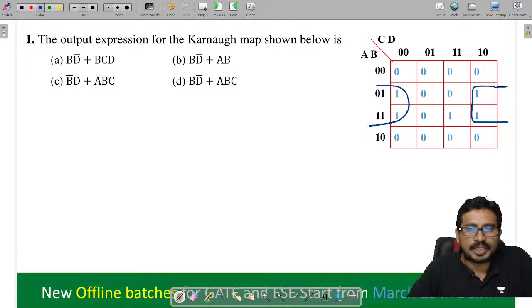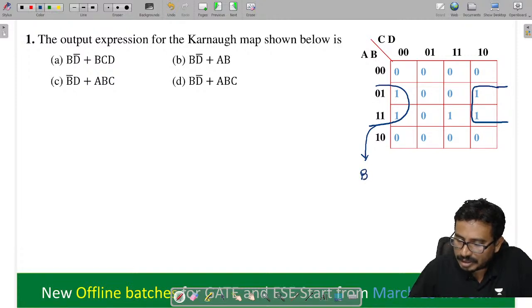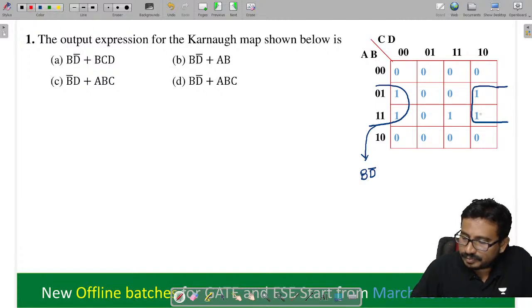ऐसा quad बनेगा. So tell me, by grouping these cells, हमको क्या मिलेगा? Here we'll get this as a B, and here we'll get this as a D. Right. Vertical से B, horizontal से D. Next, what else can I do now? I can do this grouping.